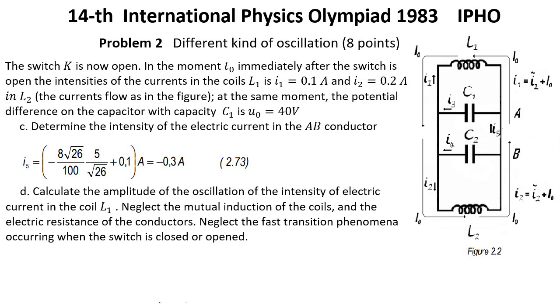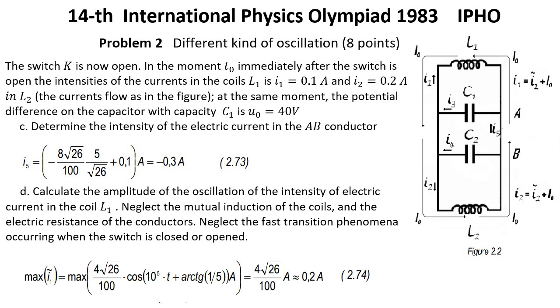Question D. Calculate the amplitude of the oscillation of the intensity of electric current in the coil L1. Neglect the mutual induction of the coils, and the electric resistance of the conductors. Neglect the fast transition phenomena occurring when the switch is closed or opened. Solution for question D. The amplitude of the current through the inductance L1 is 2.74, which represents the answer to question D. Now we finished all questions for problem 2.